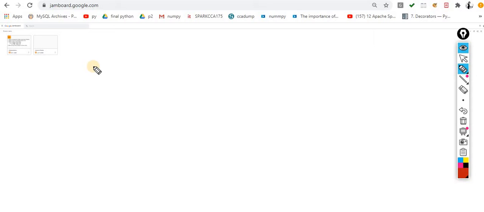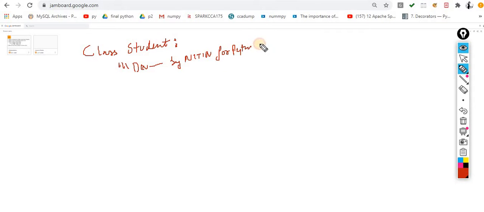I'm showing you one syntax for classes as well, a demo for classes. My class name is student, so I'm making a Student class. As I already told you, this step is optional: you can write your name, so I'm writing by Nitin, for Python demo.